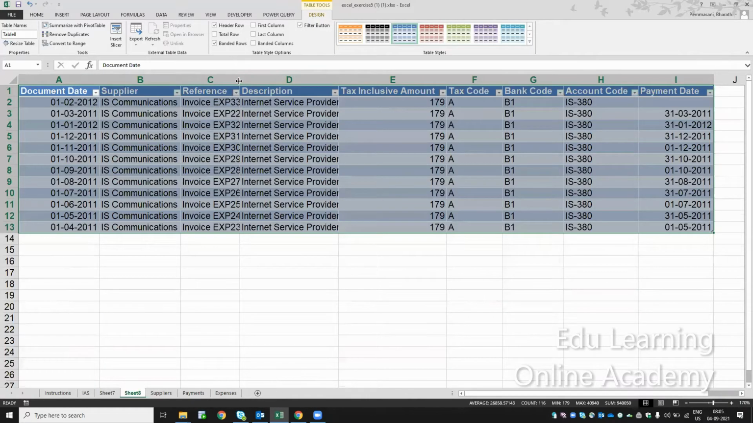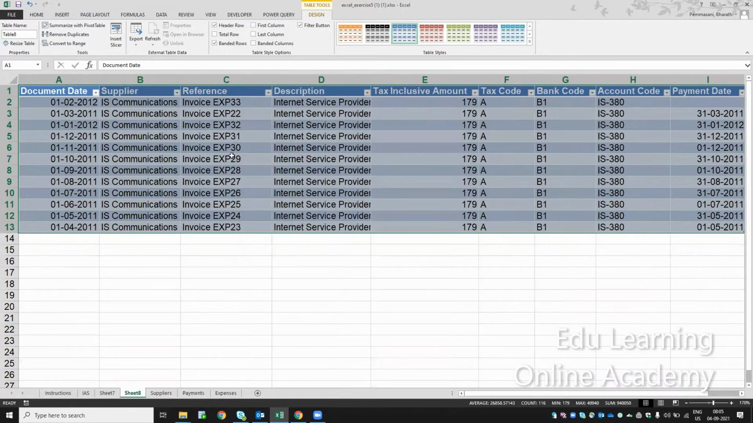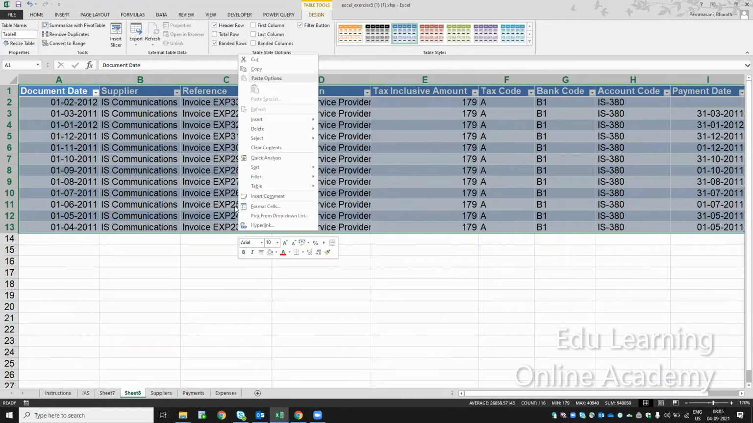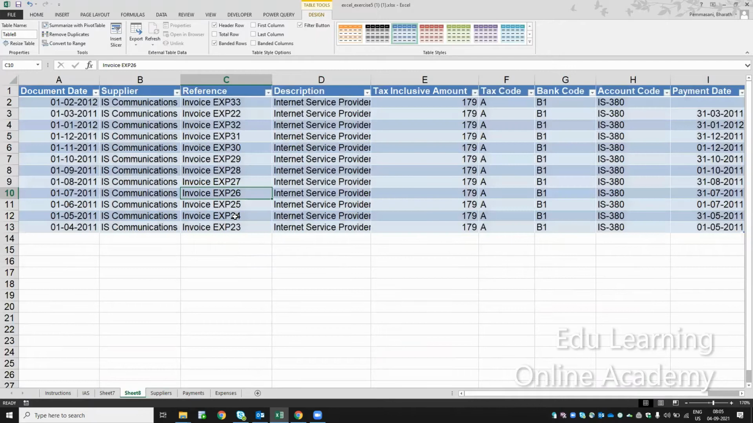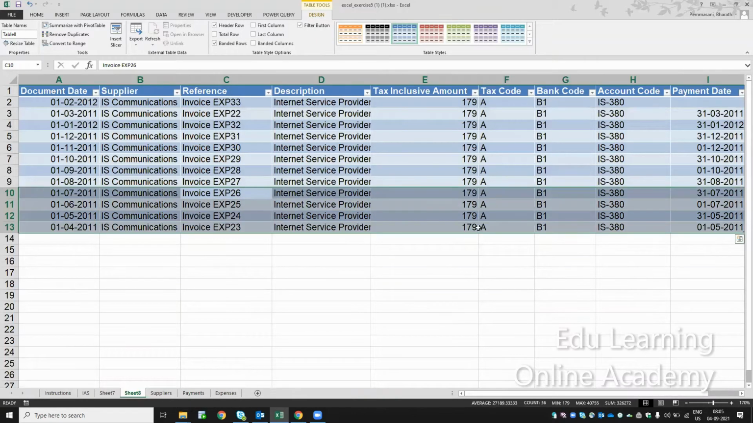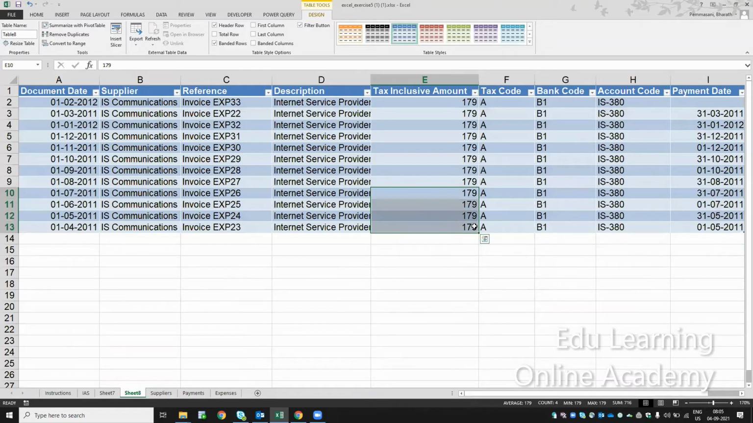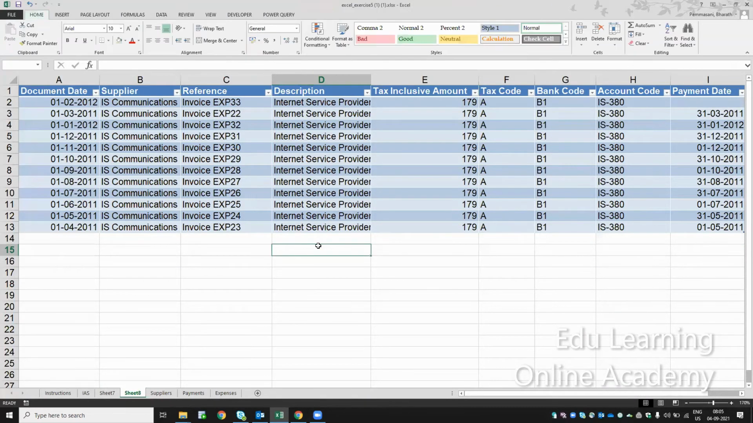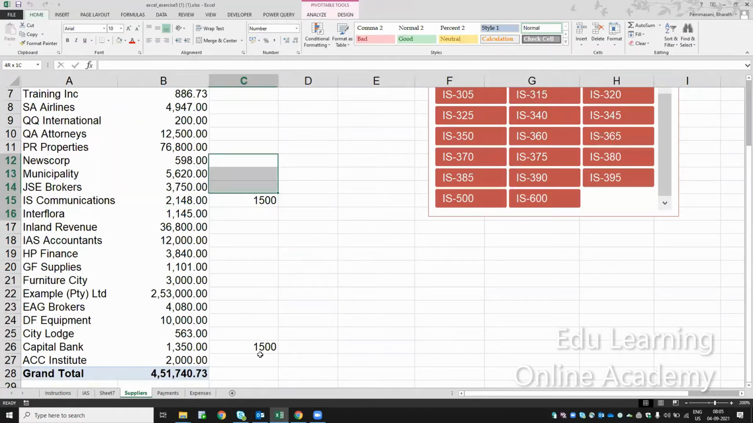Let me zoom this one. What are the expenses they have claimed? These are the extra expenses they have claimed. Because of this, we are getting a bit higher value. So this is only for the detail view. This pivot table is the summarized view.